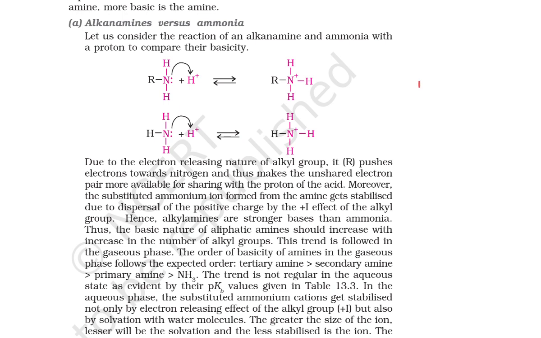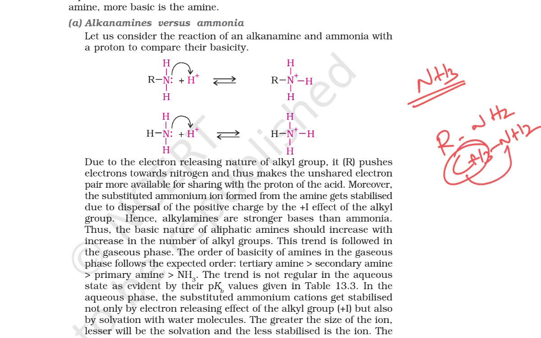If I take ammonia, only three hydrogens are present, but if I take the alkylamine, what is going to happen? It is going to be CH3NH2. This CH3 will release electrons to the nitrogen. The electron density increases, and at that time the electron availability increases. It acts as more basic compared to ammonia.